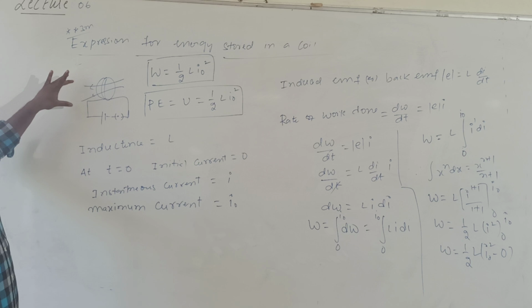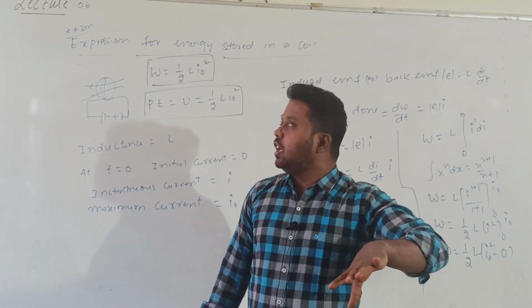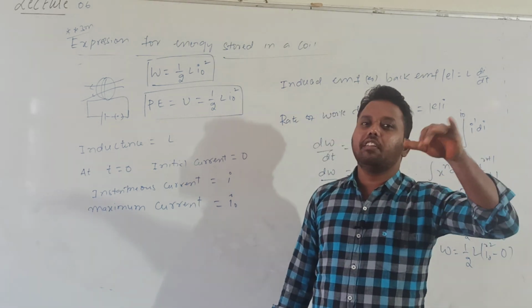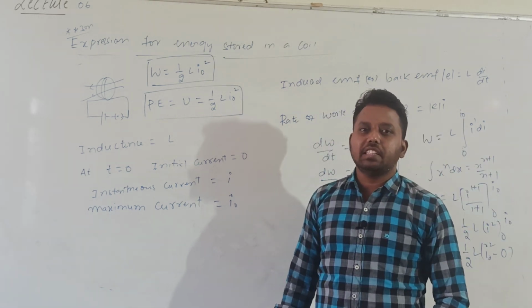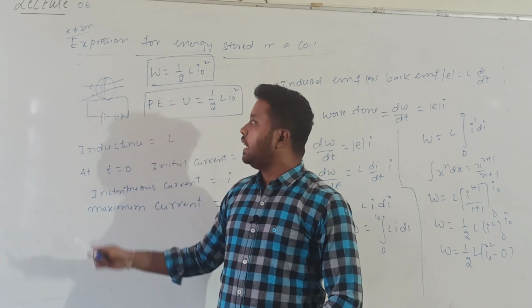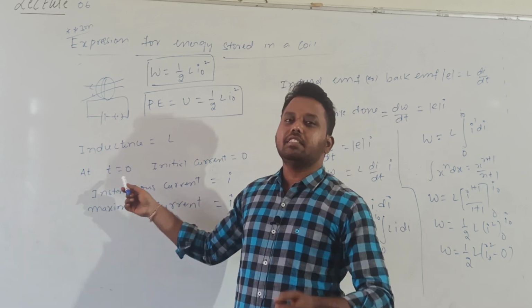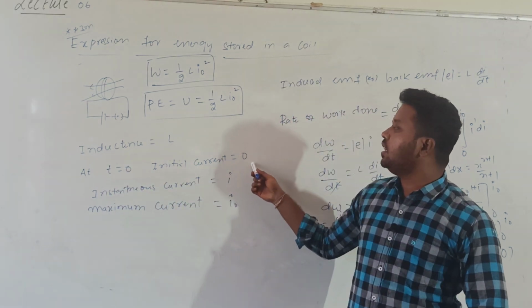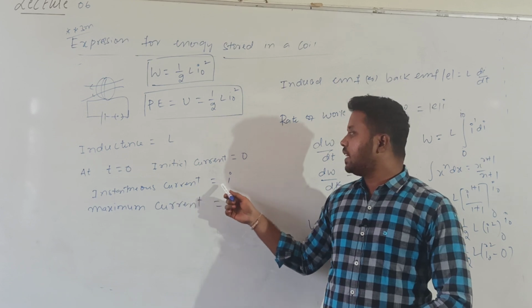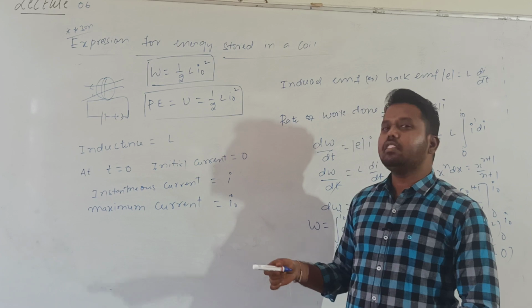If you want to write the theory, whatever the derivation may be, a theory description is compulsory if you want to write a derivation. So consider an inductor of inductance L connected across a battery. Let us suppose at time t equal to 0 the current in the coil is 0, and the instantaneous current after t seconds is I. The maximum current value is I naught.